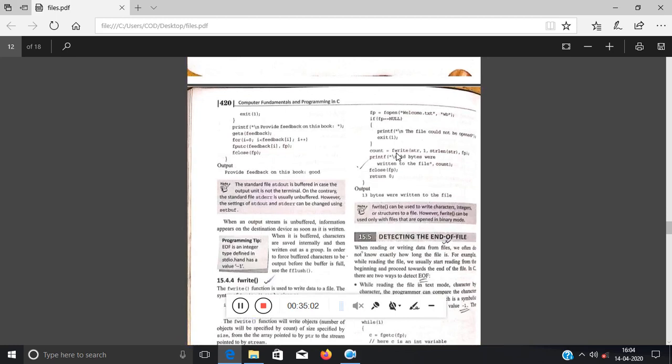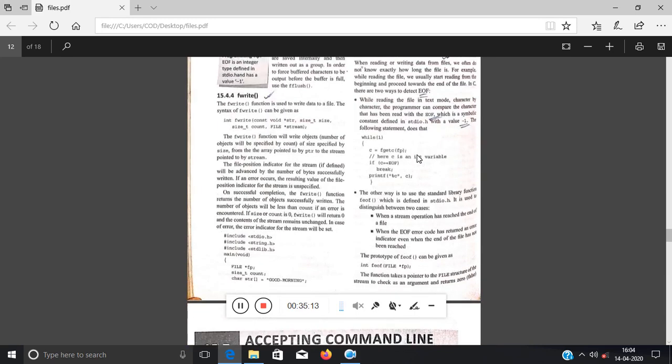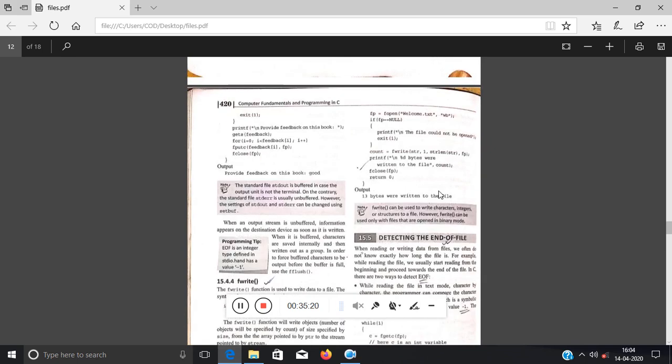In fwrite, they have passed the str, the variable which they want to write. This is the string actually, "Good morning". They want to write directly into the file. They have not scanned the user input. So inside fwrite they have passed the variable name or the character array name, the content of which they want to write into the file.